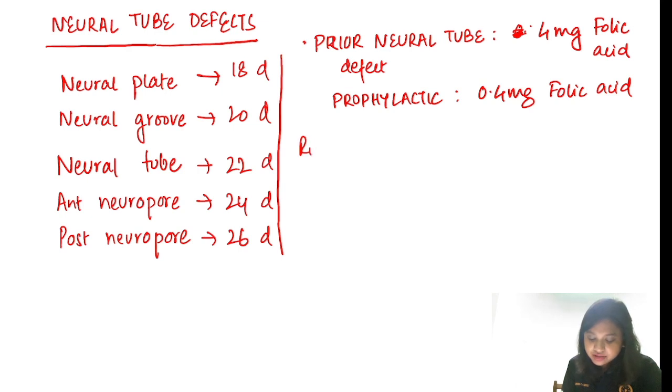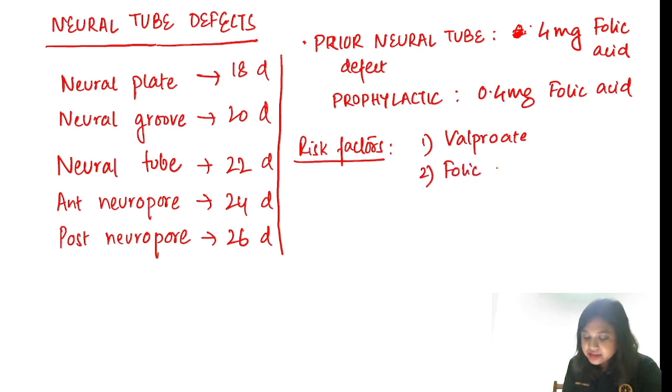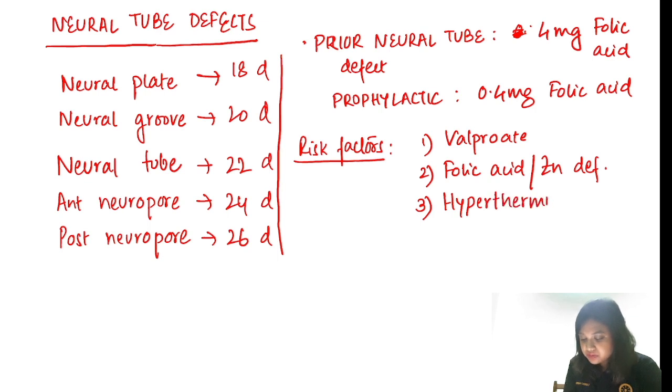So what are the risk factors? Some anti-epileptics like valproate and carbamazepine, among them valproate you should remember. Folic acid deficiency and zinc deficiency. Remember, hyperthermia is a cause. And there are others also, like chromosomal defects, and some teratogenic drug usage which can cause neural tube defects. And the only thing that can prevent is folic acid.